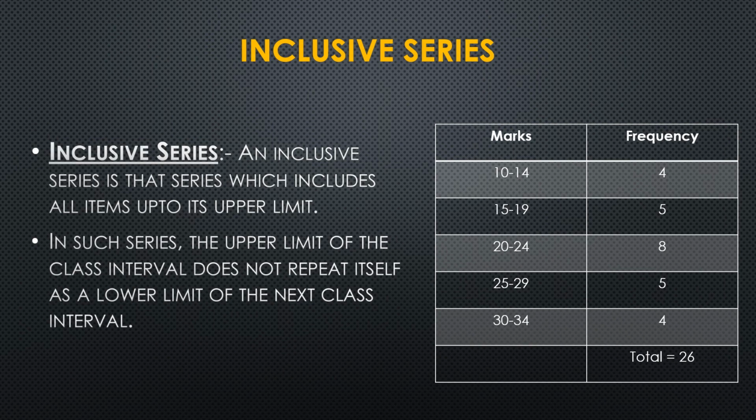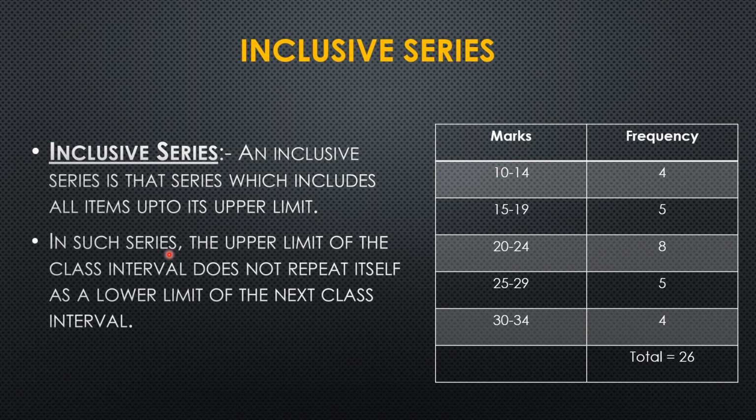Coming to the next type of frequency distribution, that is inclusive series. Inclusive series is that series which includes all items up to its upper limit. So here upper limit items are included. In the exclusive series, upper limit items are not included.